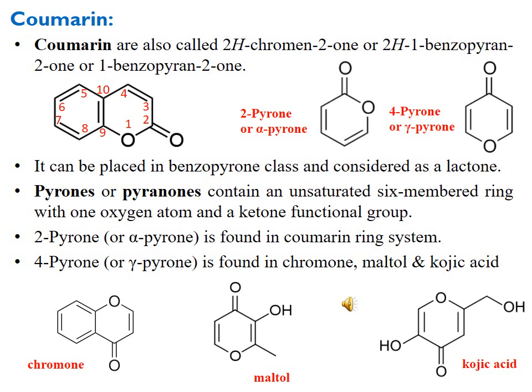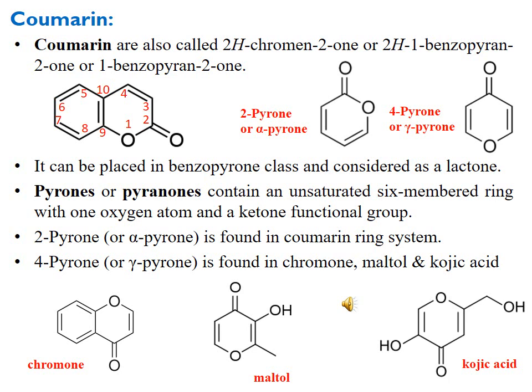This is the general structure for the coumarin, and it can be placed in the class of benzopyrone. Benzo because there is a benzene ring present, and this 6-membered ring having oxygen and then a carbonyl group is pyrone, which is also linking to the lactone class. Pyrones or pyranones contain an unsaturated 6-membered ring with one oxygen atom and a ketone functional group.